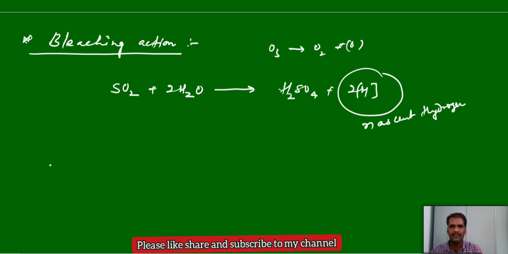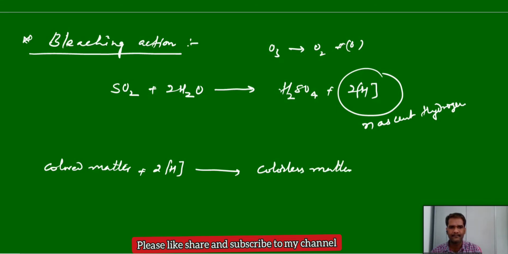So if you take colored matter, or organic colored matter, and treat it with this nascent hydrogen, which is highly reactive in nature, it will convert the colored matter into colorless matter. This is called bleaching action, and here the bleaching is through hydrogen. Hydrogen involved means this reaction is called reduction. So hence we can say that the bleaching action is due to the reducing nature of sulfur dioxide.